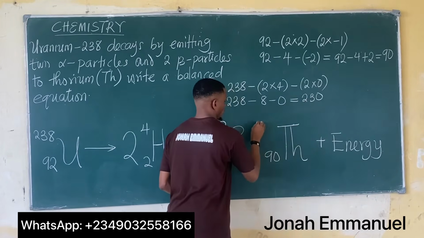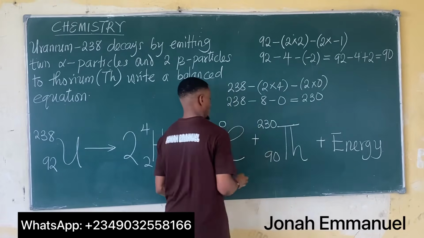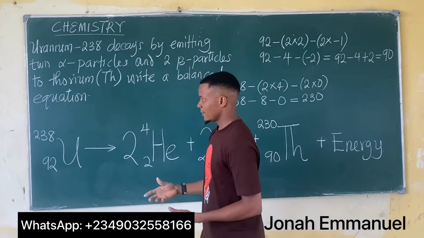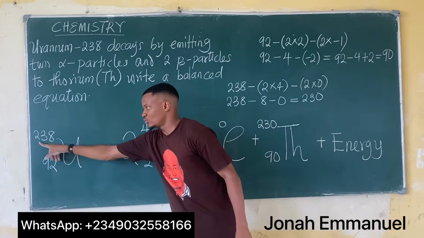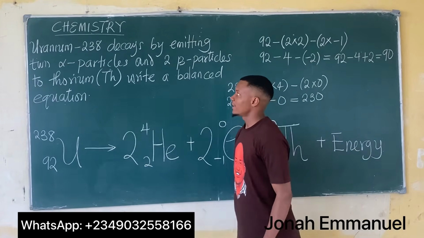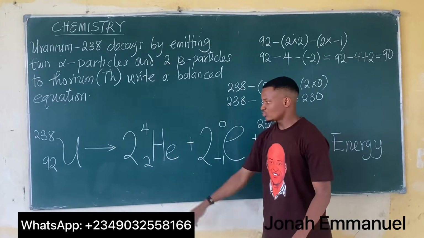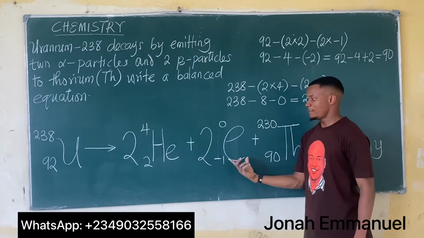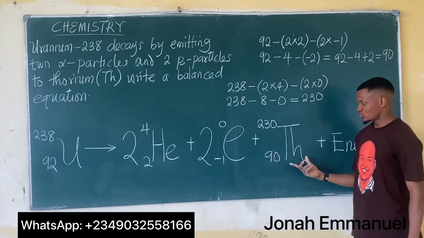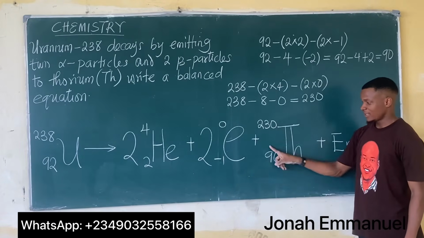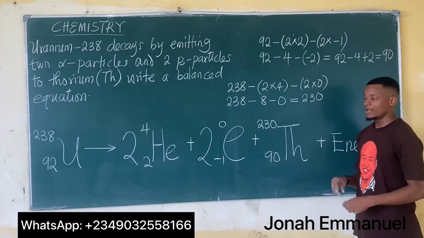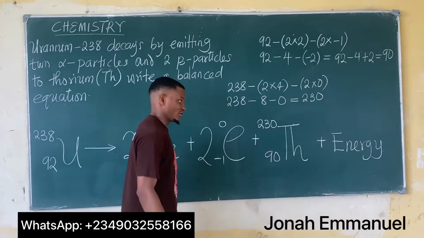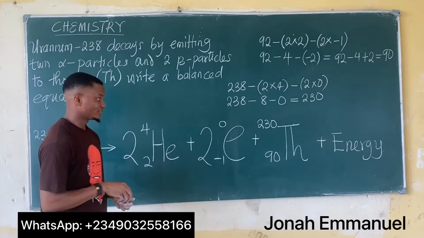So this gives you 230. This now becomes the equation of the decay where uranium-238 undergoes decay by emitting 2 alpha particles and 2 beta particles to produce thorium-230, having an atomic number of 90, and of course with the release of energy. So this is how this is done.